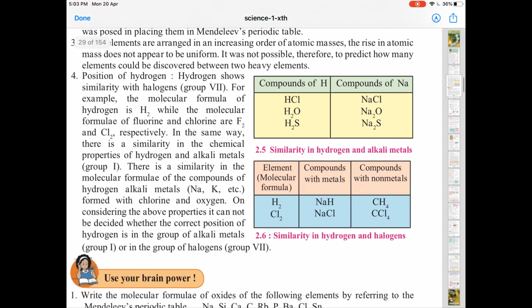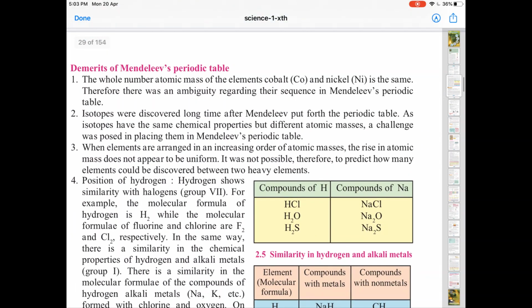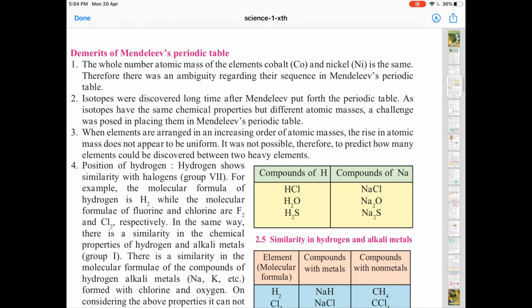Moving to the demerits, which are really the reasons due to which the scientists had to create a better periodic table. We will see later who was the scientist responsible for giving the modern periodic law. Focusing on the demerits, the first point tells us that the whole number atomic masses of cobalt and nickel are the same. Therefore, there is an ambiguity regarding the sequence in the periodic table.